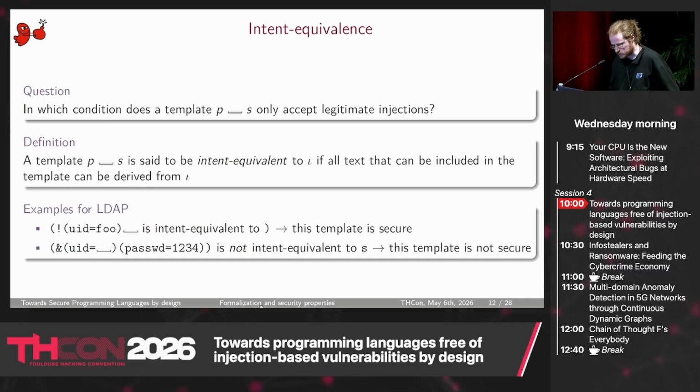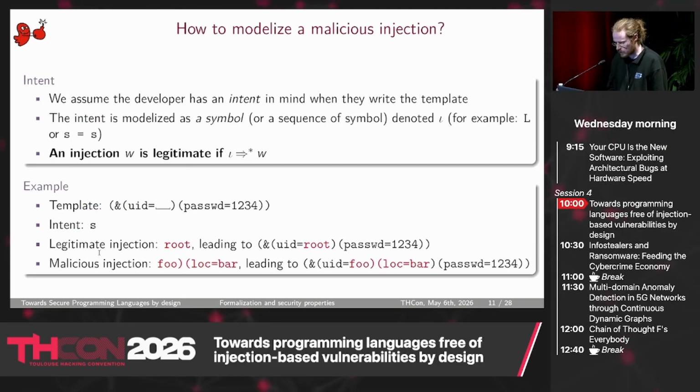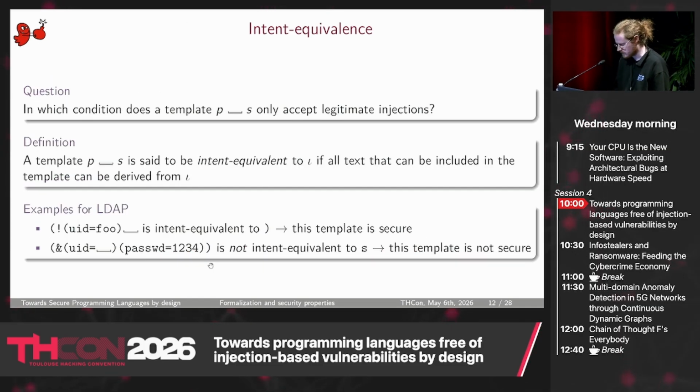For example, for LDAP, in this example here, you can see that the final parenthesis is missing, and if the developer wants the user to put the parentheses here, we can show that there is no way the user can put anything else in this place. It will not just be a syntactically correct query. So this template is secure. It is completely useless, but it is secure. But the second one is not secure because, as I have shown just before, we can inject this kind of injection, which shows that it is not secure.